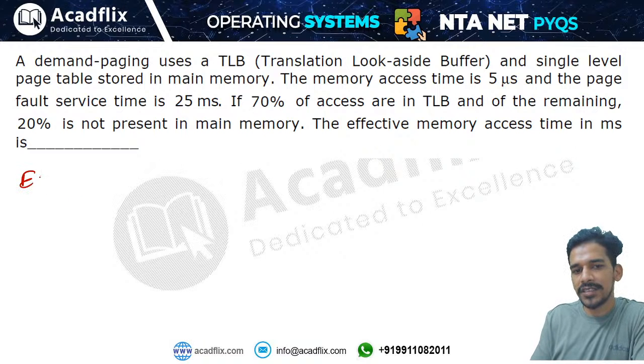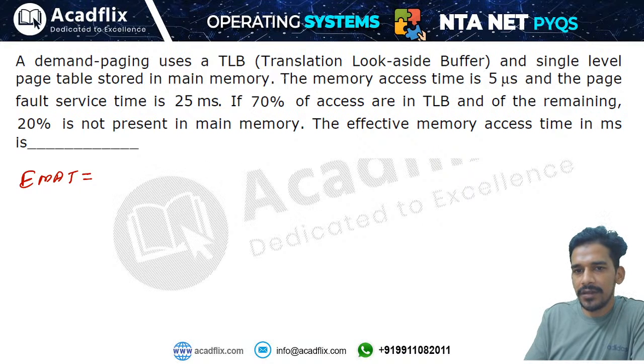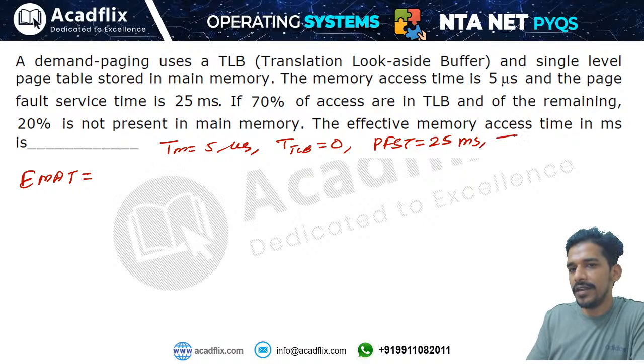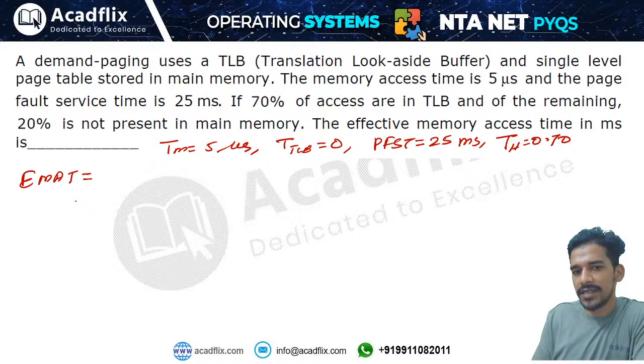So the effective memory access time will be like this. In this single level table, the memory access time is 5 microseconds and the page fault service time is 25 milliseconds. The TLB access time is not given, so we will take it as 0. The TLB hit ratio is 70%, that is 0.70. So first you will search for the data in the TLB.